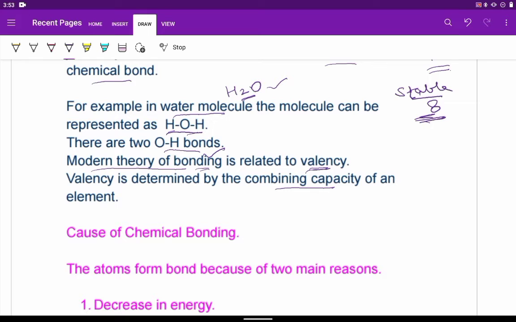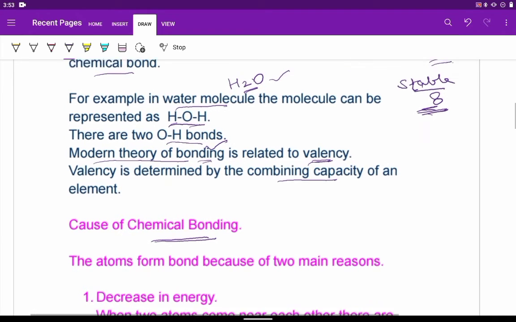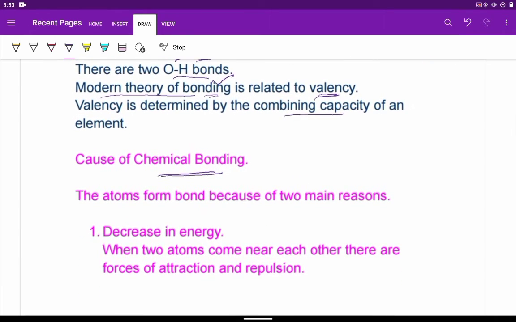Now in introduction, in short, I just briefed you about the reason why the atoms should go for bonding to form molecule. Now in detail, if you see the cause of chemical bonding, mainly there are two reasons. First is there should be a decrease in energy of the system.